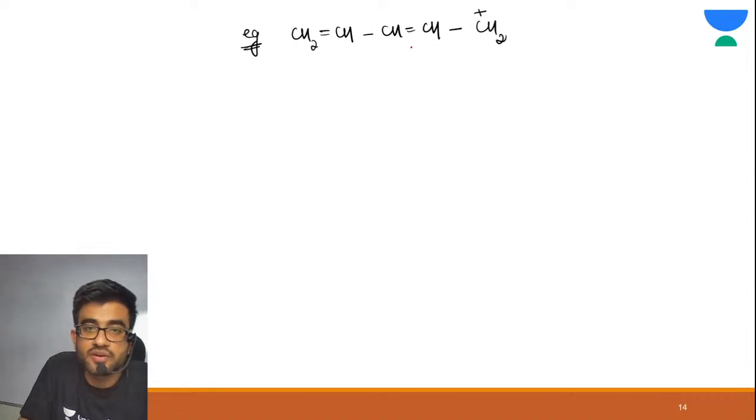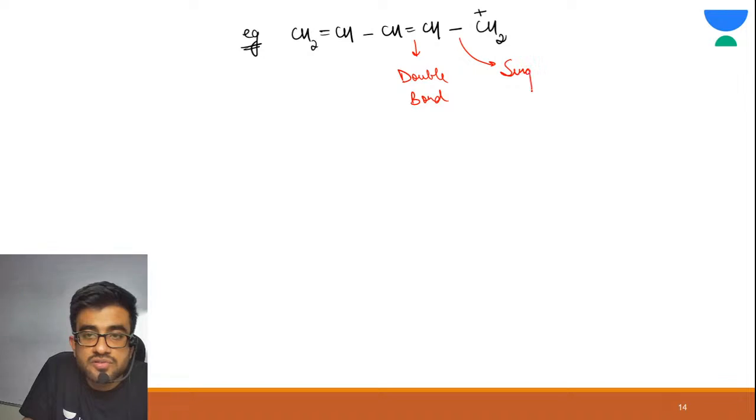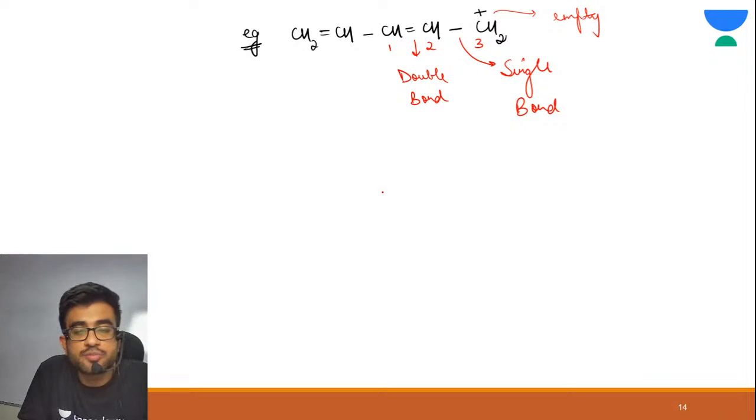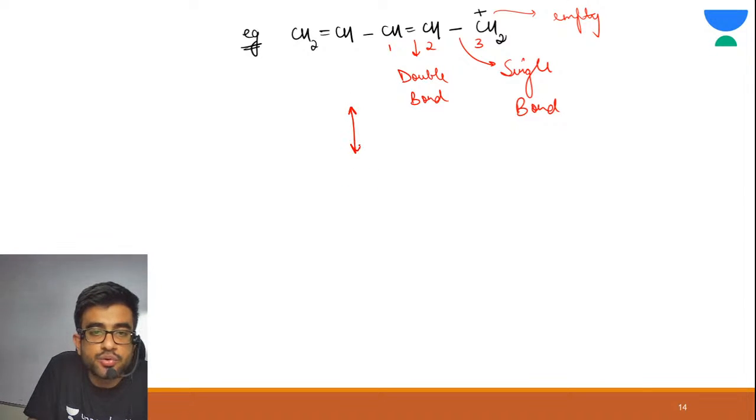Just look at the system. This is double bond. This is double bond. This is single bond. And I have told you that this positive charge means empty orbital. Just write 1, 2, 3 system. 1, 2, 3. What I have explained you? I have explained you. Just see, you are not doing anything here.